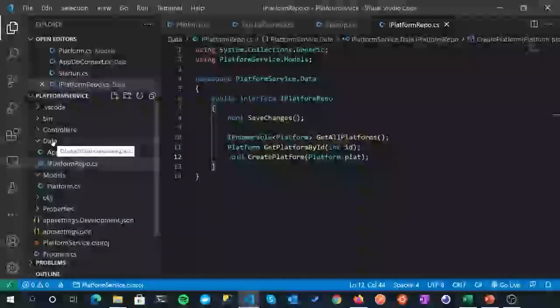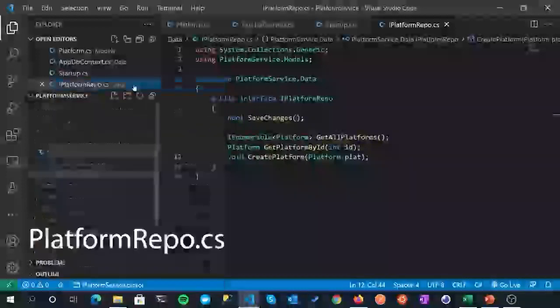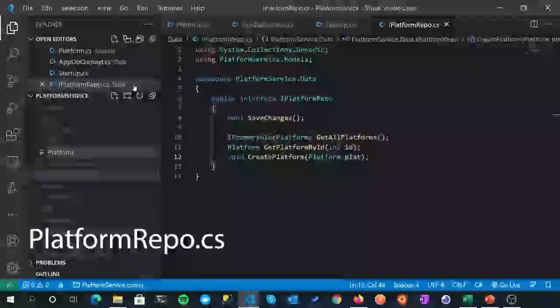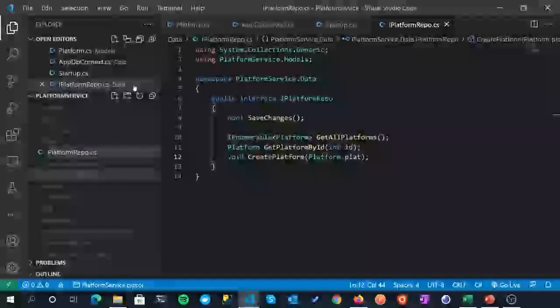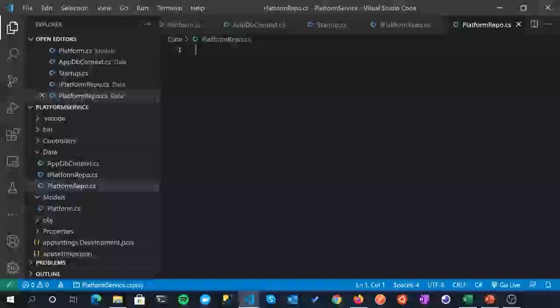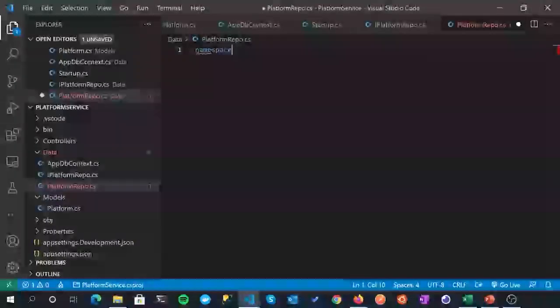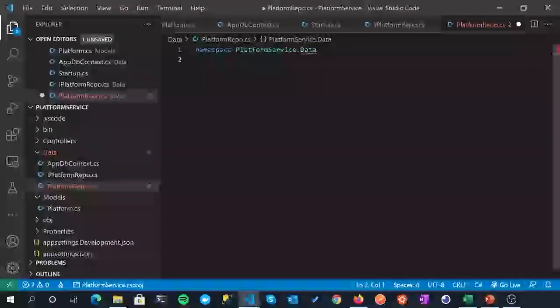So again, in data, right click, new file, and we'll just call this platform repo.cs. So over here in namespace, create namespace, and we'll call it platform service, data. Fantastic.